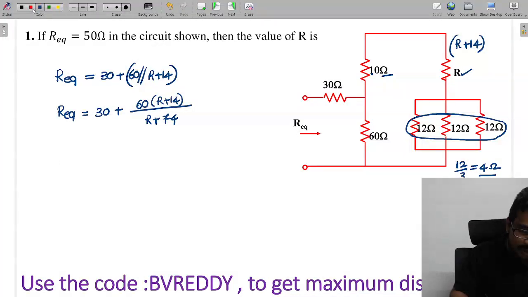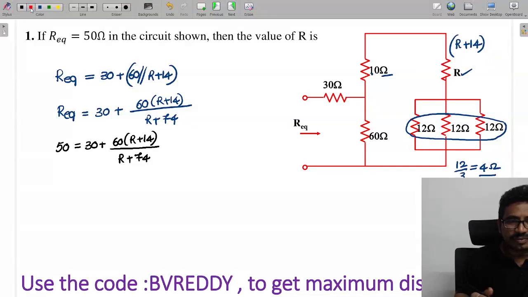R equivalent is given as 50, substitute the value. So 50 equals 30 plus 60 into (R plus 14) by (R plus 74).